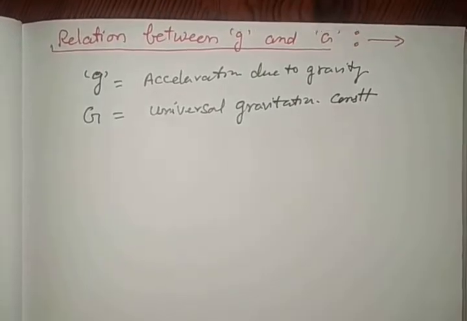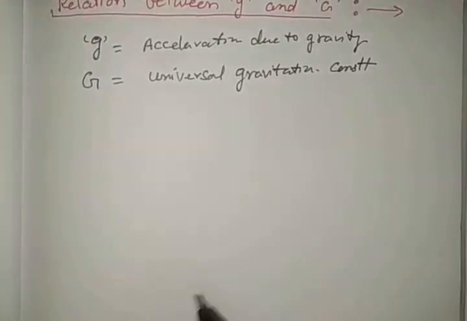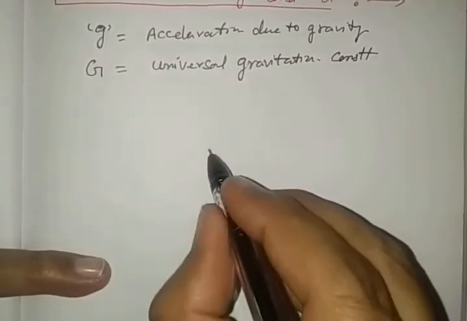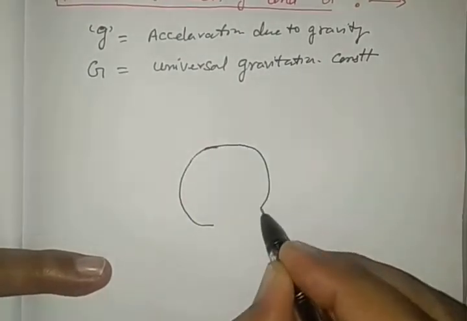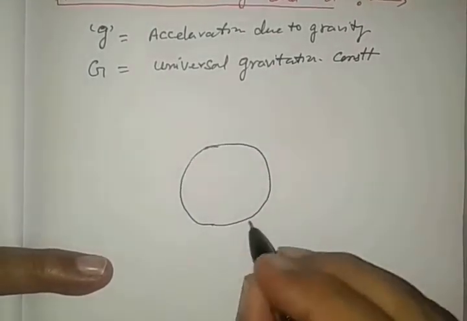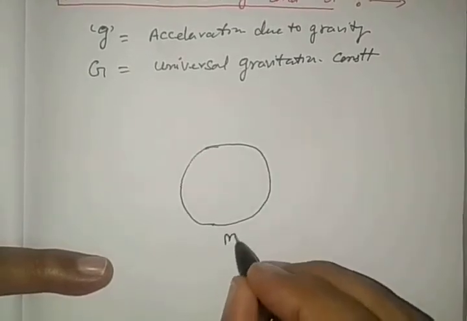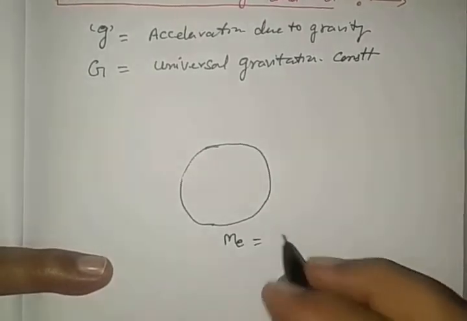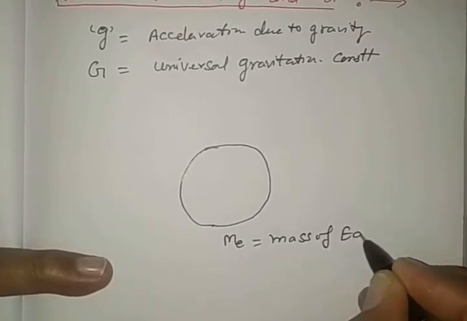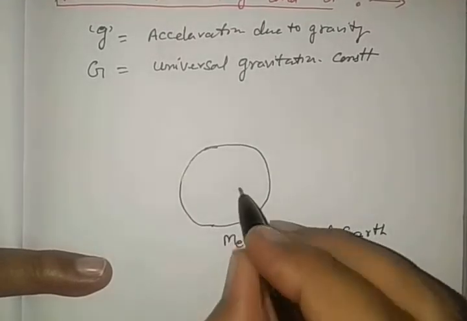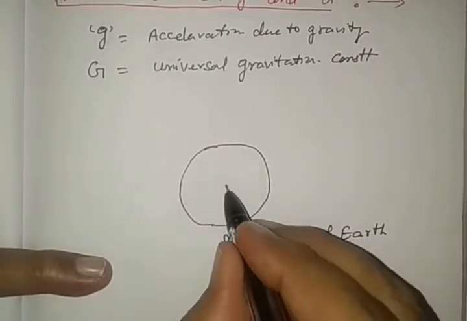To establish the relation between both, let us consider Earth, having mass Me. Me denotes the mass of Earth. See very carefully.